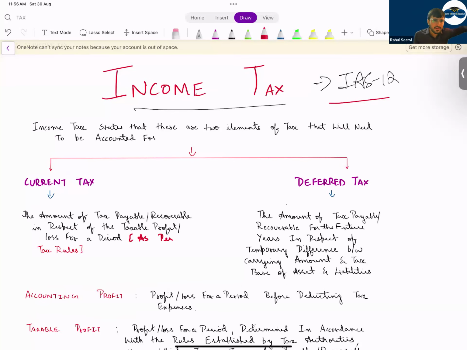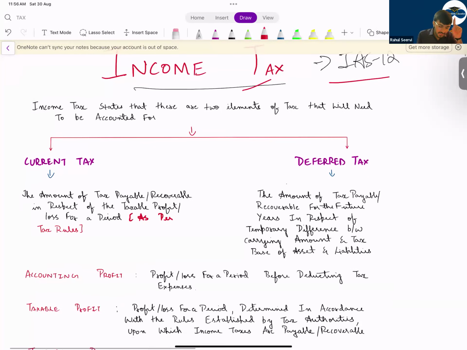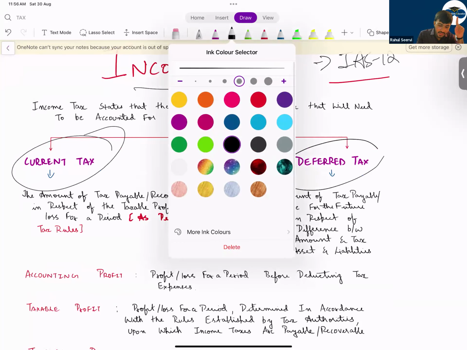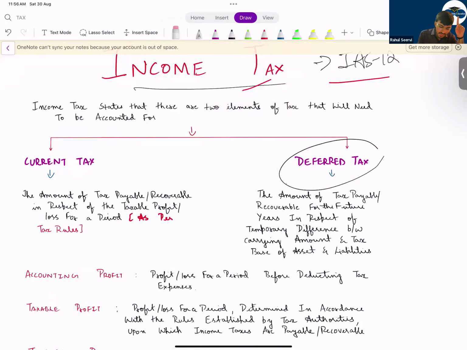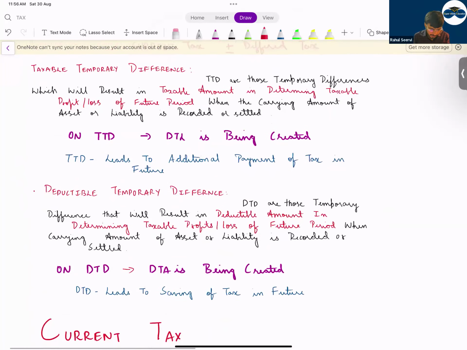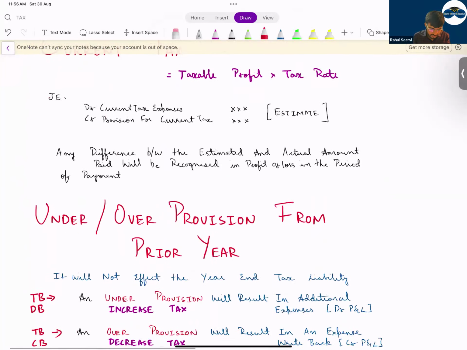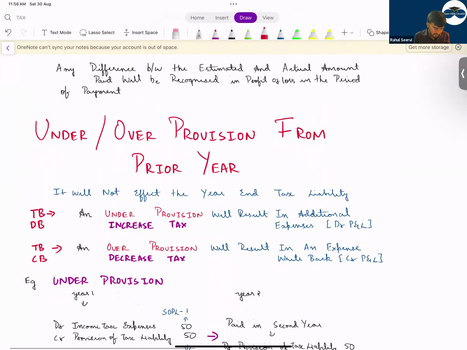So now, income tax will include what, sir? Income tax will include two things: current tax and deferred tax. So now what is current tax and what is deferred tax? Understand, income tax will include current tax and deferred tax. Let me take an example so that the concept of deferred tax is clear to everyone.